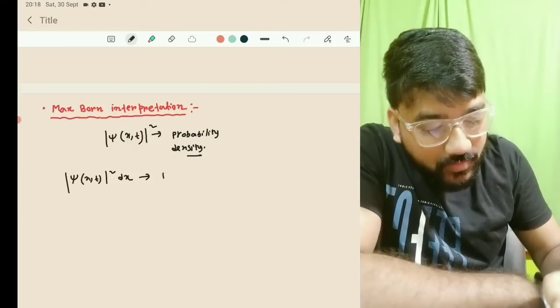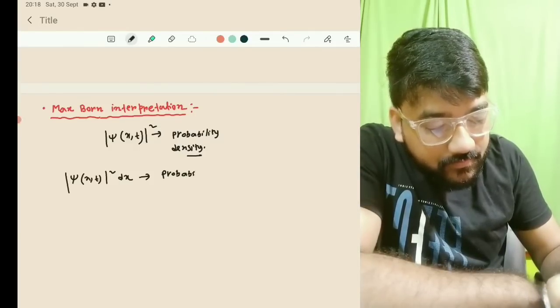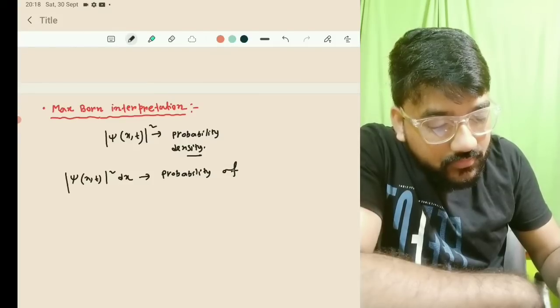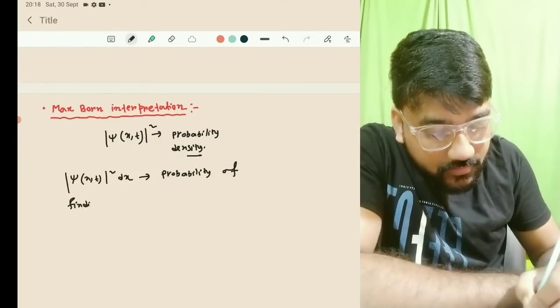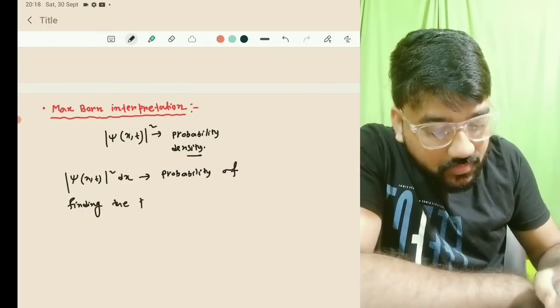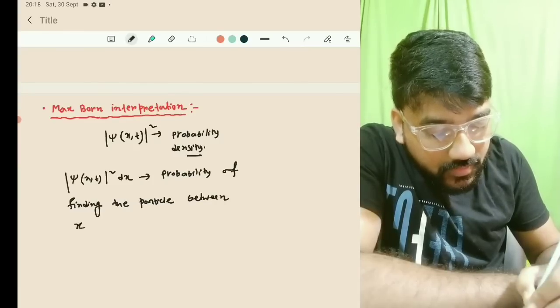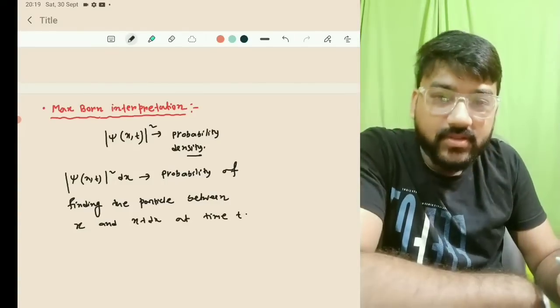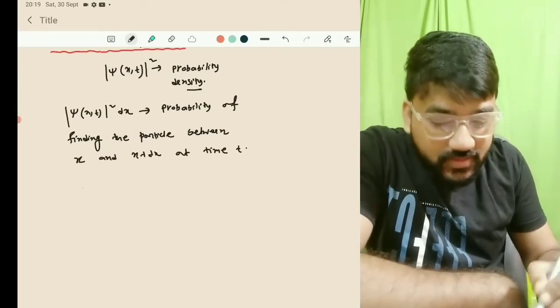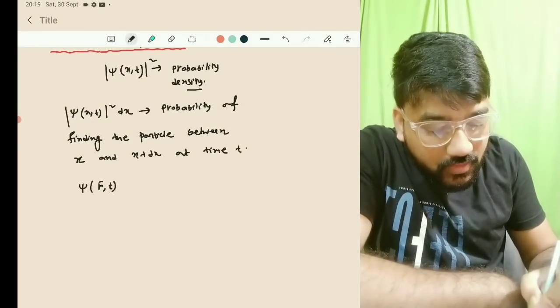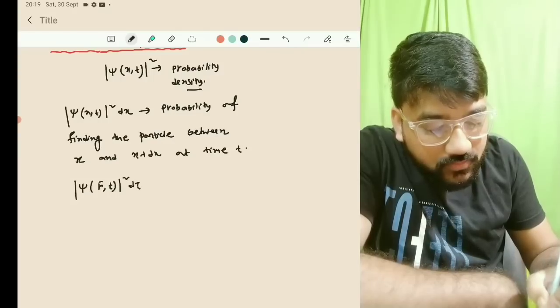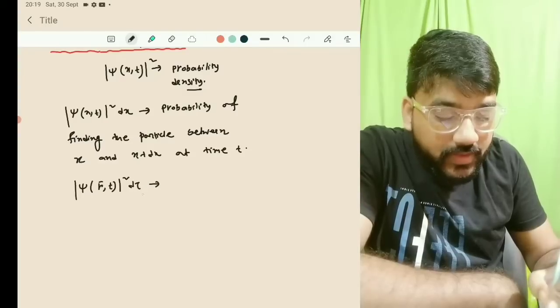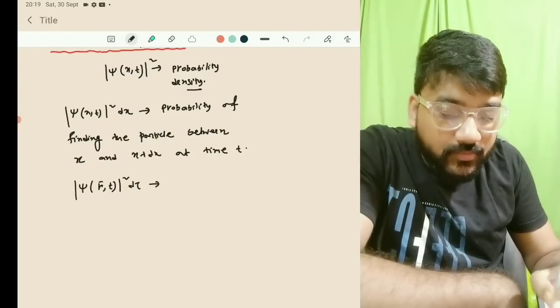So this is the probability of finding the particle between x and x plus dx at time t. But if you talk about three dimensions, that is mod psi of r comma t square d tau, then this is the probability of finding the particle at r within the volume element d tau.